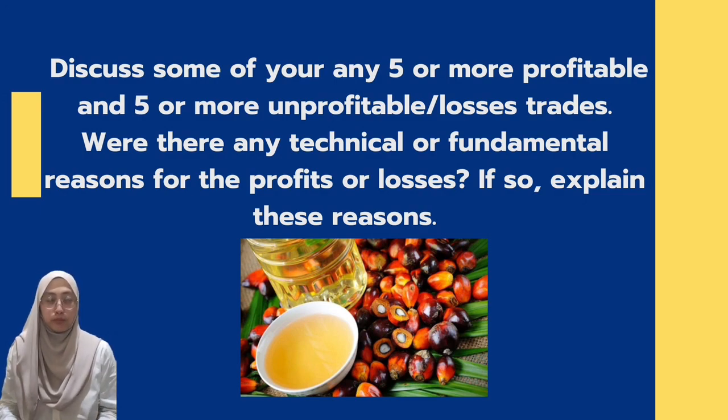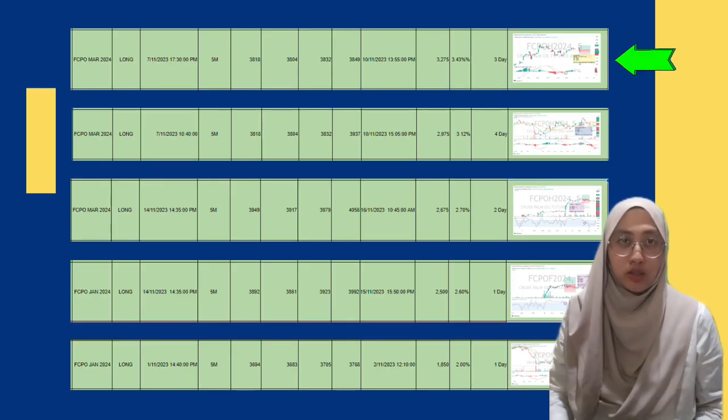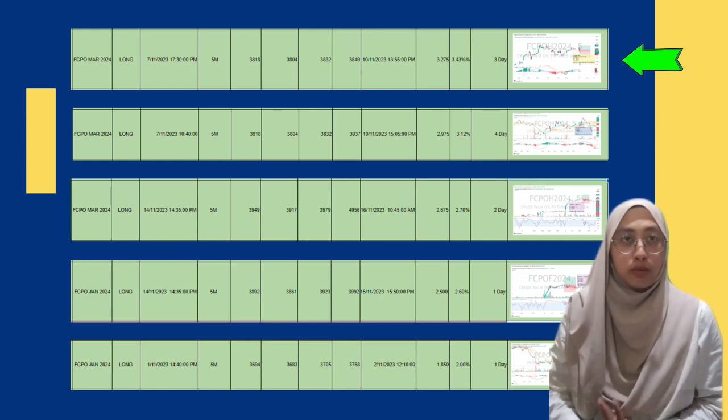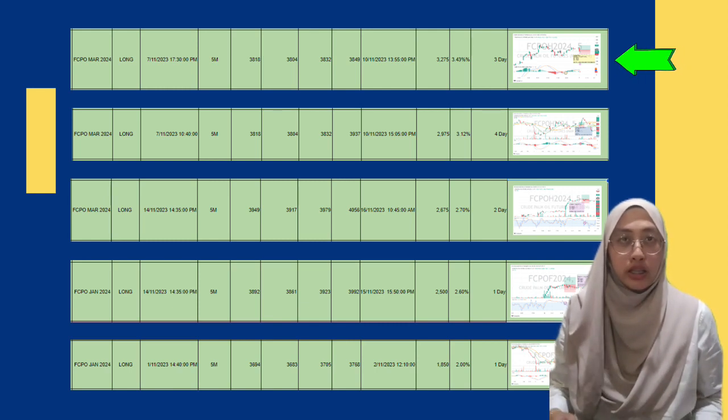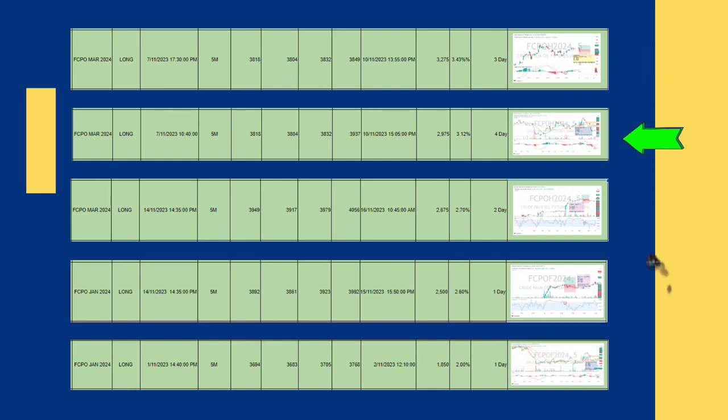After finishing the trading in a long position, and after 3 days of holding, we managed to gain a profit of RM 3,275. We also entered the same position on the same date, but we sold after 4 days of trading and managed to gain a profit of about 2,975. Furthermore, on 14 November 2023, we also entered a long position for the FCPO March 2024, and after 2 days, we closed the position and managed to gain a profit of about